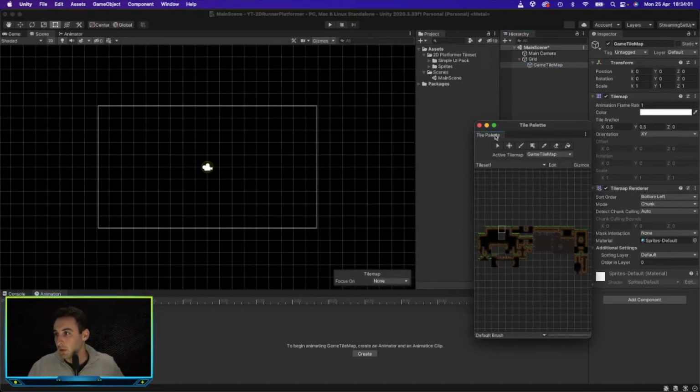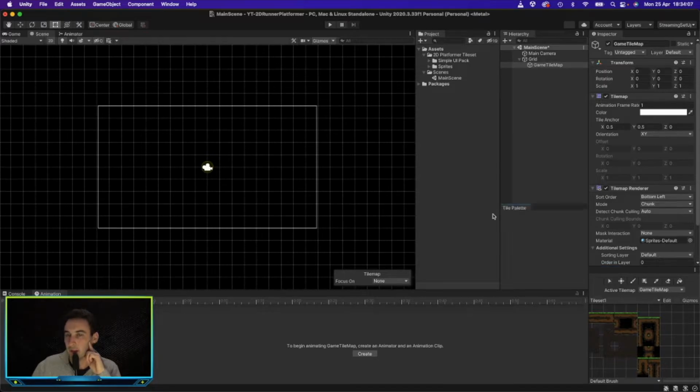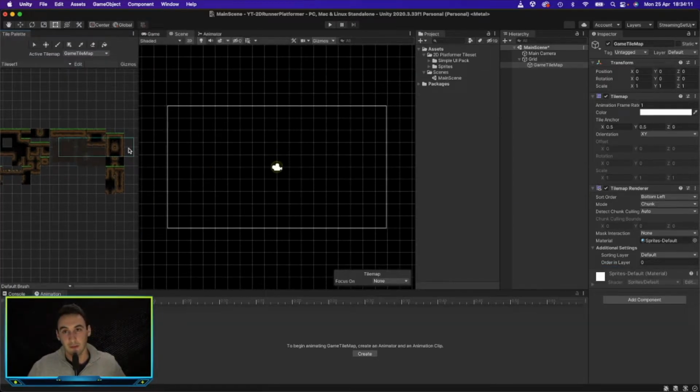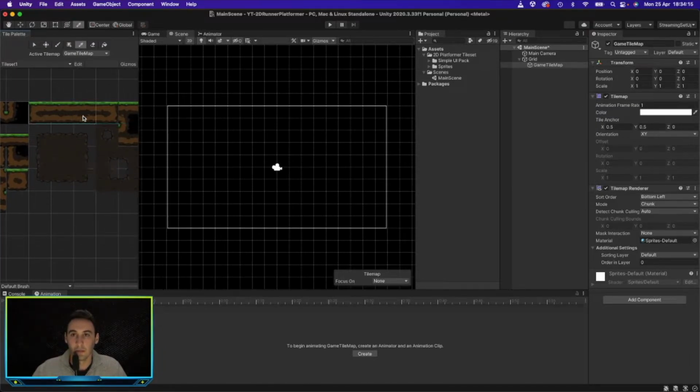So this is basically what we're going to use. Let's put this over here. This is where we get to choose the different tiles that we want. The more we select, the more we can add into our game. You can select them individually or in groups.